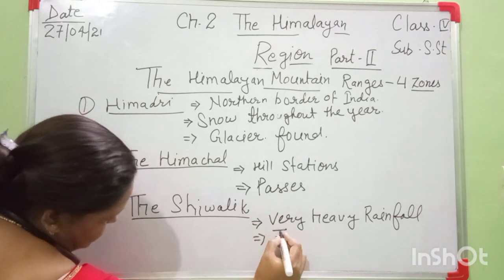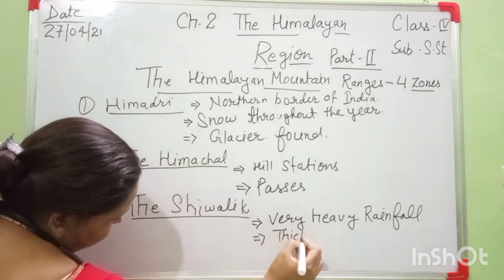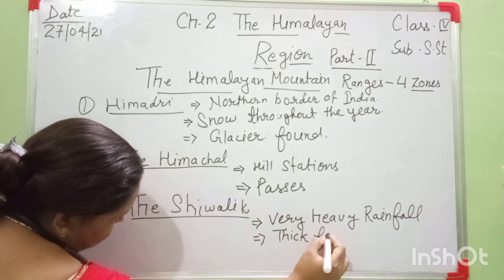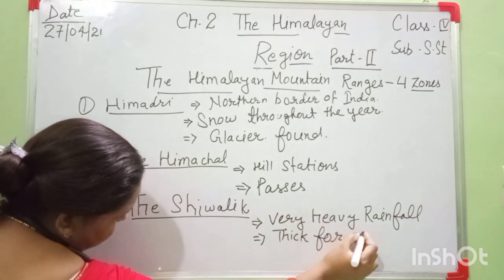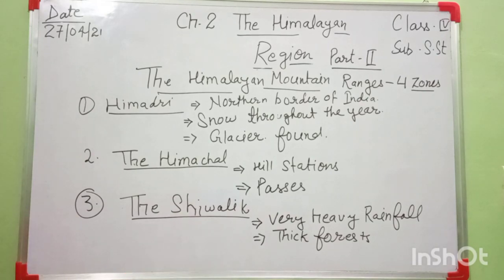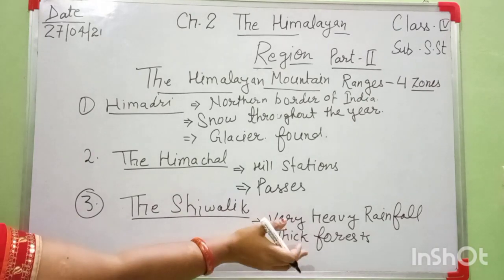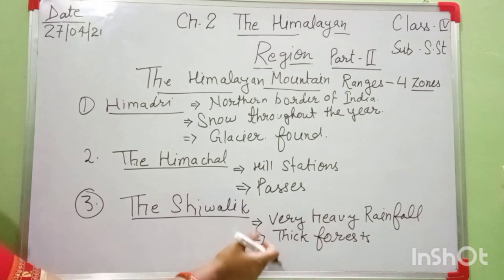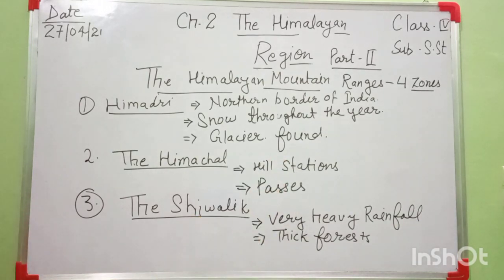The hill slopes are covered with thick forest. Thick forests are found in the Shivalik ranges, and it means there is a thick forest. That's why in this part there is very high rainfall, and many wild animals like tiger, leopards, bear, crocodile are found in this Shivalik range. Okay, I think these things are clear now.